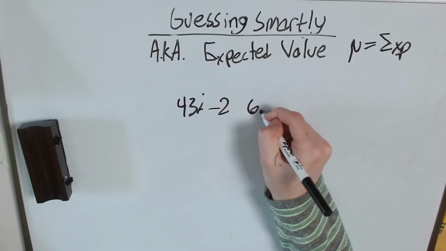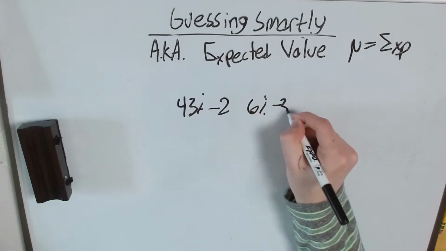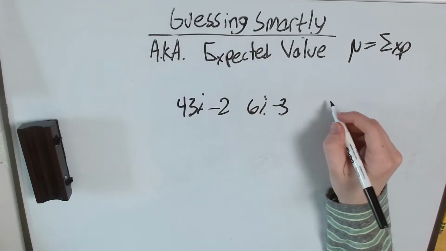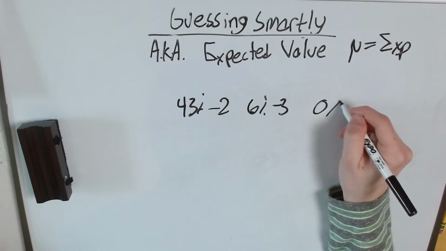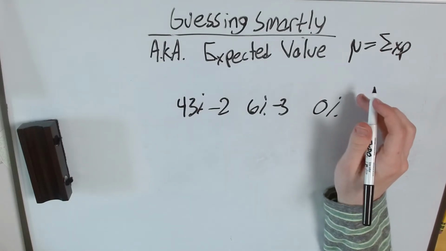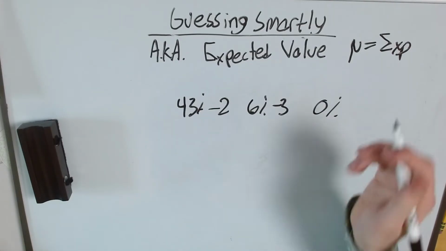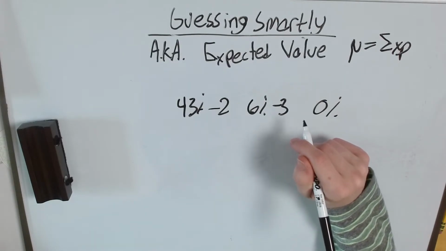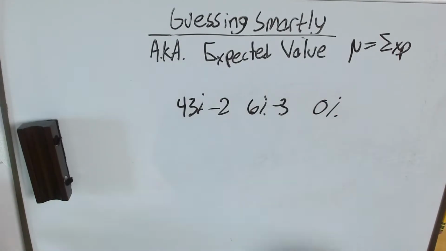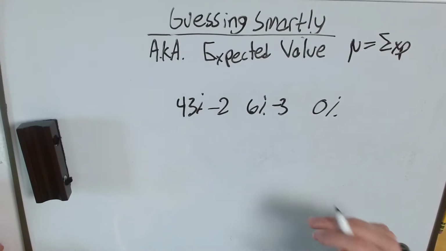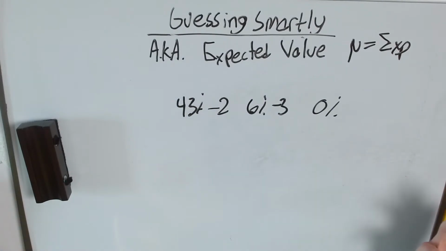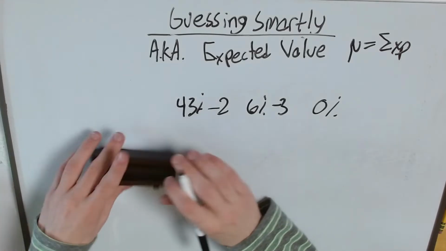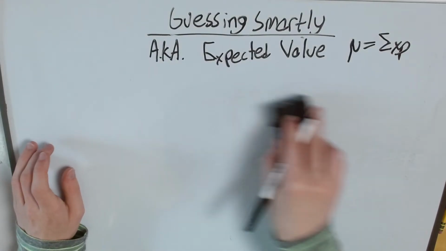Well, let's say 43% of the shots that he takes are worth 2 points. 6% are worth 3 points, and the rest are worth 0 points. He just misses, right? So the question is, what's his expected value going to be? If LeBron James takes a shot, what's close to the value that it'll likely be? But we need to use expected value, right?